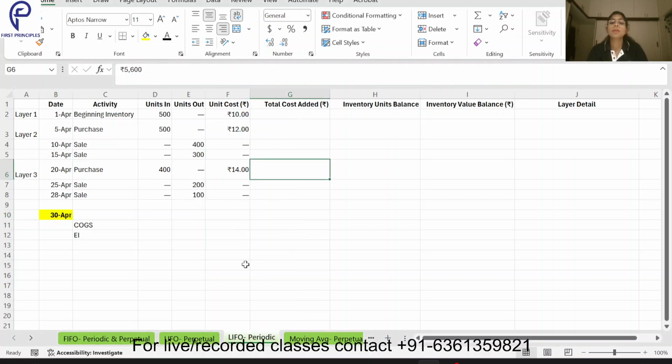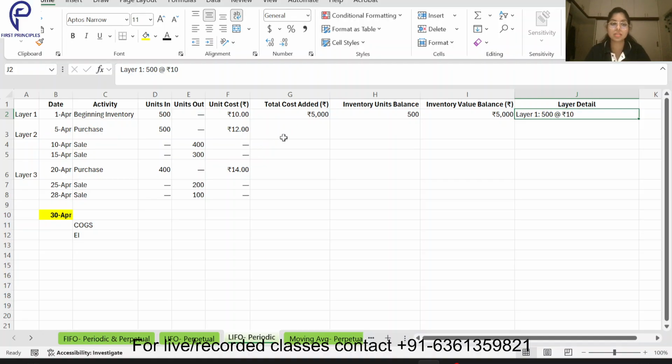Now first, in case of LIFO periodic, I will just record all the purchases and see how much is my beginning inventory, and then we'll start doing our sales, so it becomes really easy for us. Beginning inventory is clear: 500 into 10, 5000. The layer is 500 into 10. Purchases again 500 into 12, 6000, balance 500 plus 500, the balance is 11,000. Layer 1 is this much, layer 2 is this much.